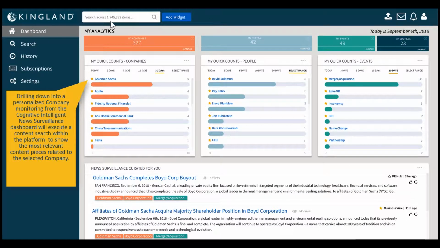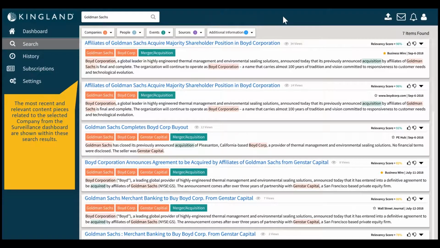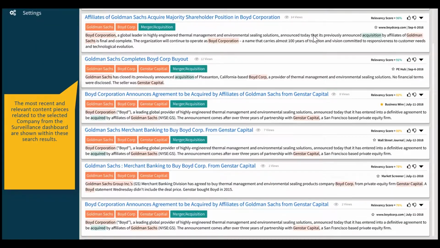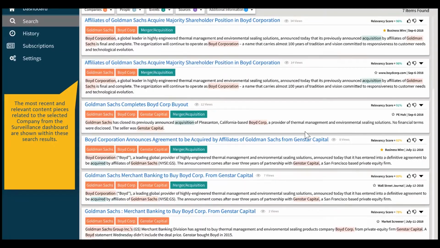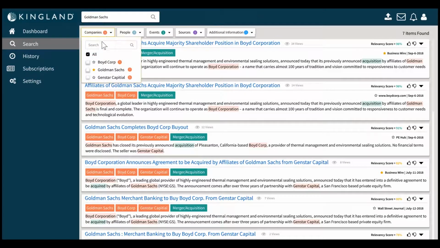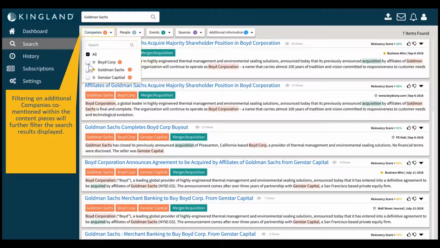So now that we've looked at this particular merger or acquisition, we're able to look into Goldman Sachs a little bit more by drilling down into Goldman Sachs from our dashboard. We're going to see the most recent and relevant content pieces that are related to Goldman Sachs in this search result here. You can see that we base things on relevancy. We extract all the different entities and actions out of these documents that are very consumable to the user.